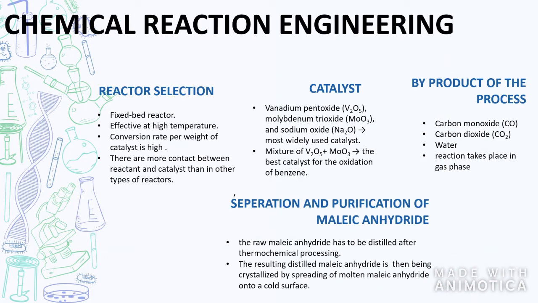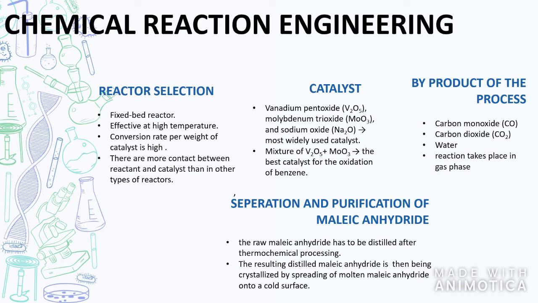The production of maleic anhydride from N-butane is a vapor phase oxidation process and is a catalytic process. Catalytic processes are often carried out in a packed bed reactor, which is also known as a fixed bed reactor. A packed bed reactor is used in this process because the N-butane oxidation reaction producing maleic anhydride is highly exothermic, and a packed bed reactor is effective at high temperature.